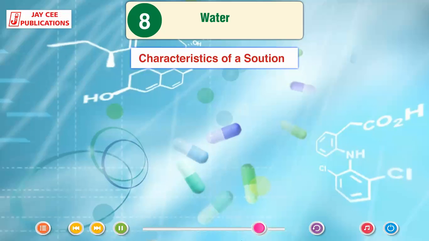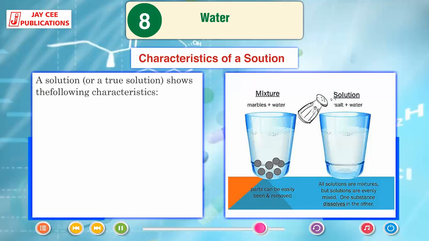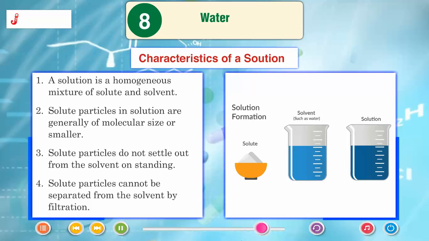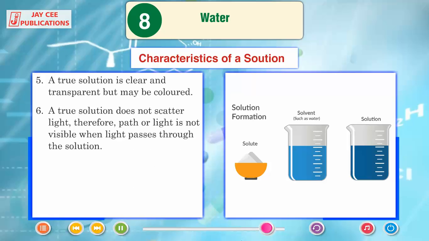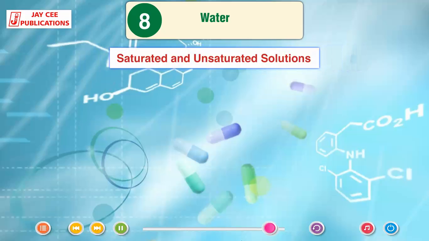Characteristics of a solution. A solution or a true solution shows the following characteristics. A solution is a homogeneous mixture of solute and solvent. Solute particles in solution are generally of molecular size or smaller. Solute particles do not settle out from the solvent on standing. Solute particles cannot be separated from the solvent by filtration. A true solution is clear and transparent but may be colored. A true solution does not scatter light, therefore the path of light is not visible when light passes through the solution.